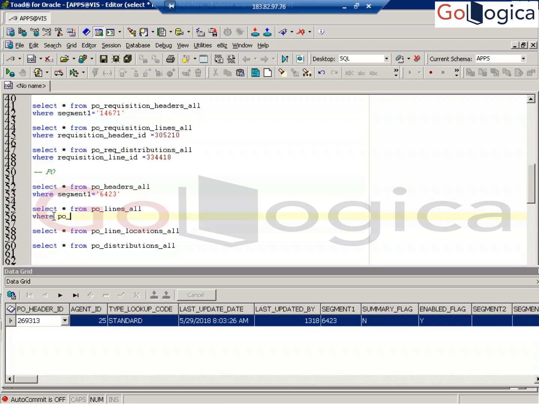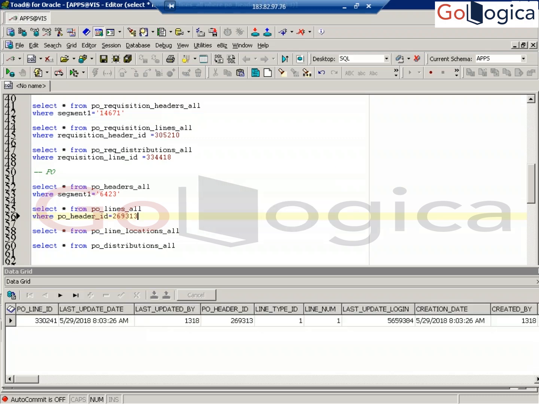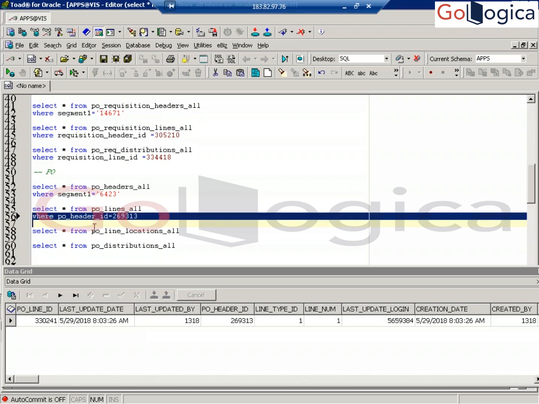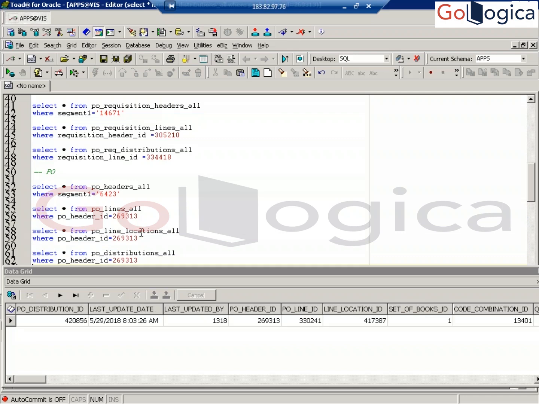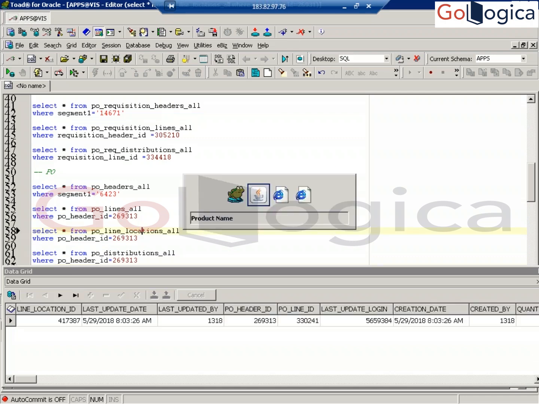PO header ID. Okay. So you can join with this same header ID with the lines and distributions also. Distributions also you can see. See, this is the information.